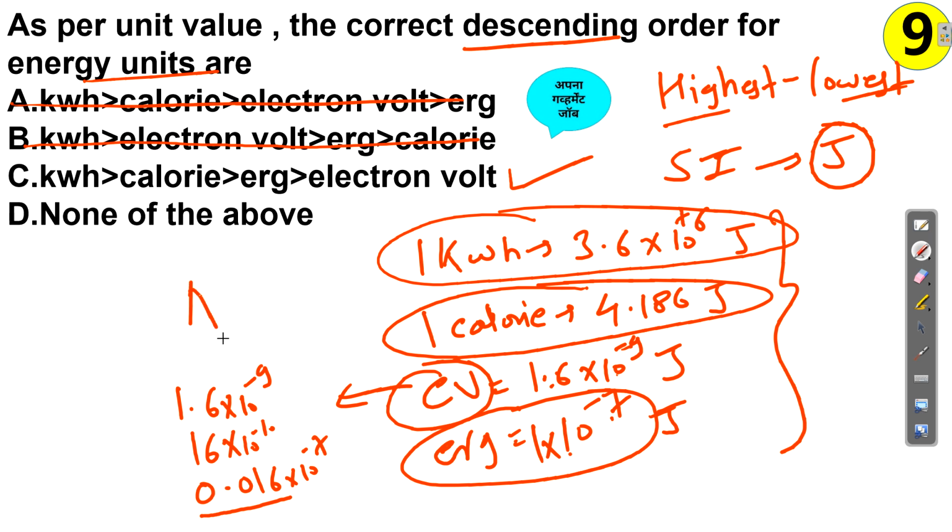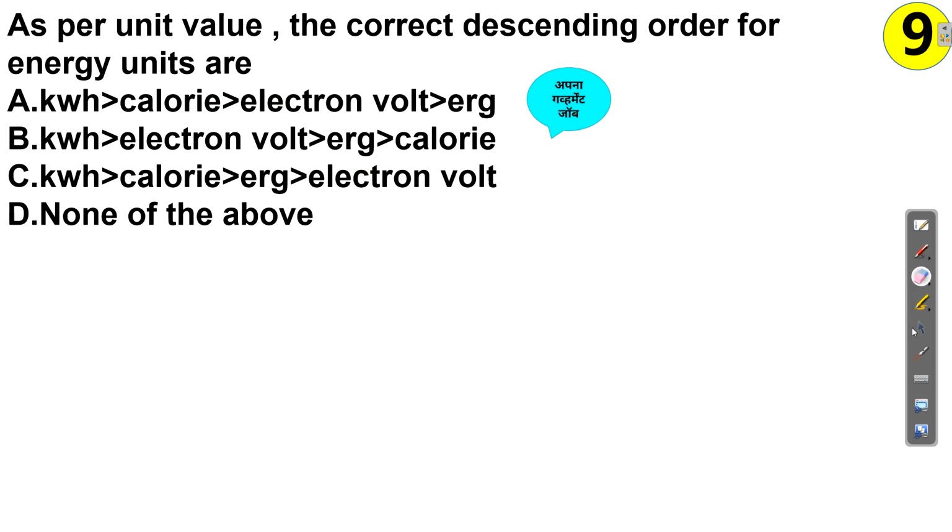If they ask you ascending, then first electron volt, erg, calorie, and kilowatt hour is the last, right? From smaller to larger. So this is a very important thing you need to remember. Okay, so these are all the questions.